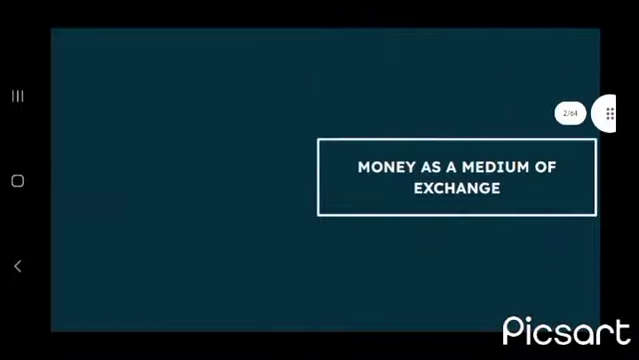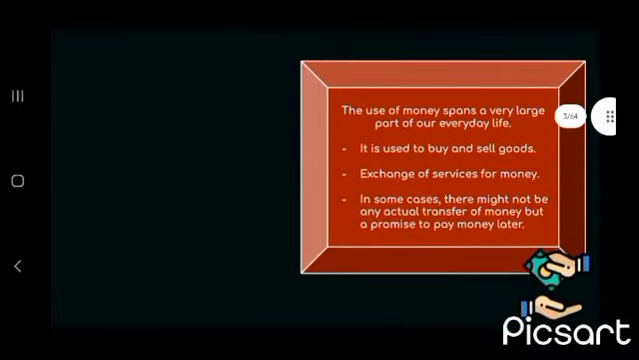So let's begin. Now, money as the medium of exchange. We already know that money is a very large part of our everyday life, and it is used to buy and sell goods, and exchange services for money. And in some cases there might not be any actual transfer of money but a promise to pay money later.